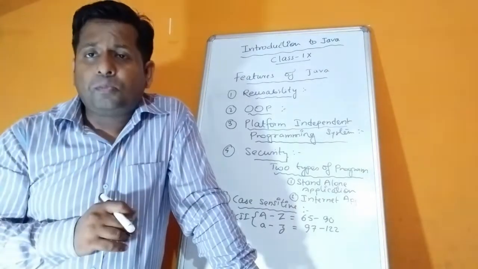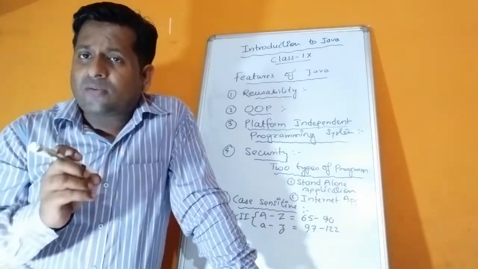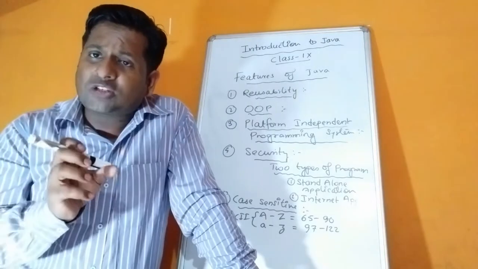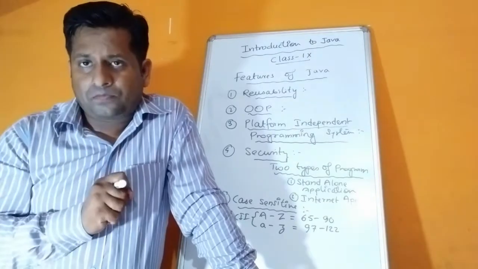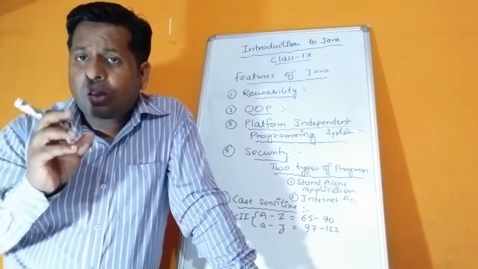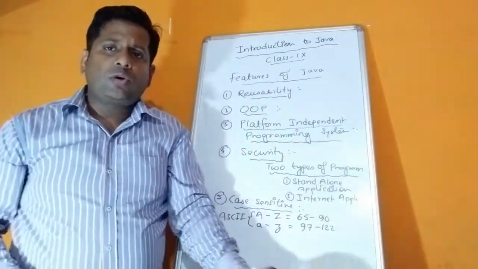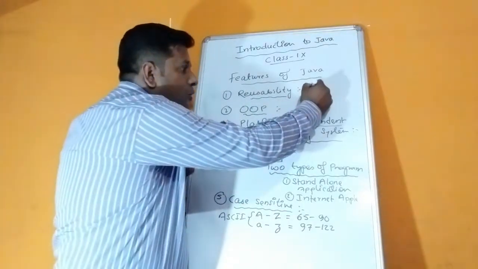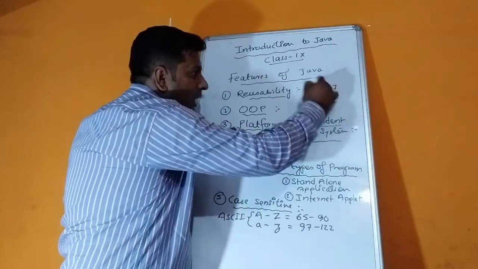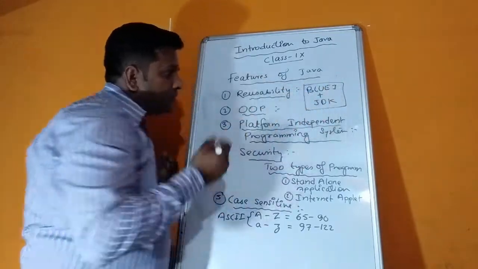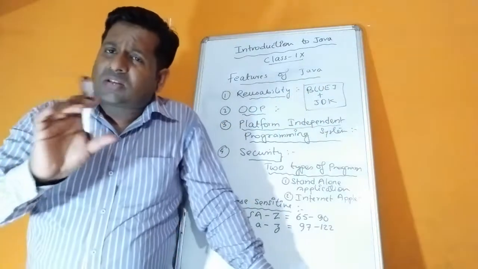Children, if you have a computer or laptop at home, you can install BlueJ, because Java is very vast, but for education purposes we have the option of BlueJ. You can download BlueJ with the JDK file. When you download, children, you have to download BlueJ plus JDK, these two. Nowadays it comes in a package also.